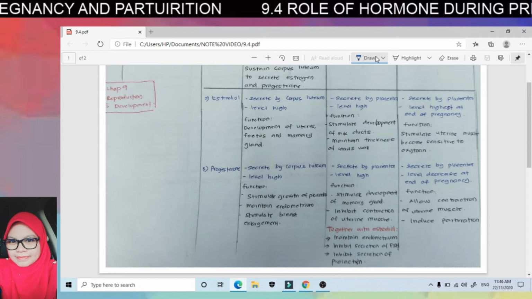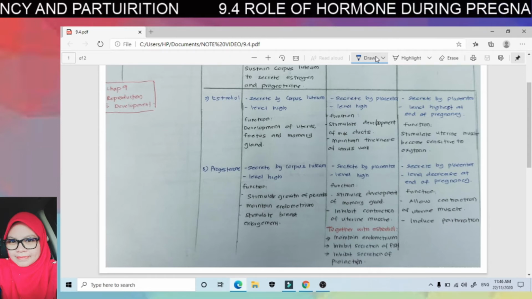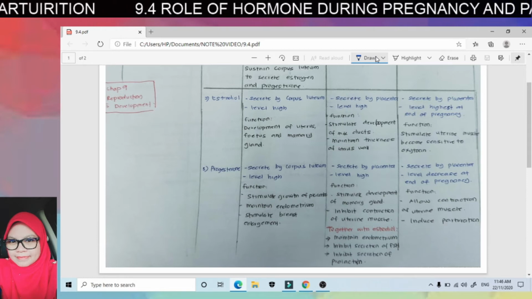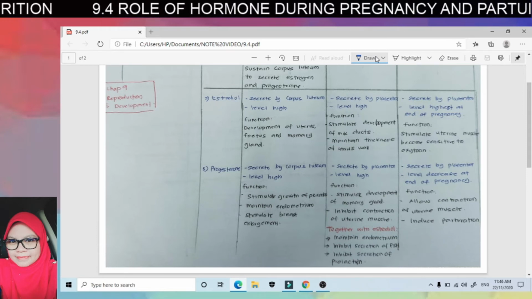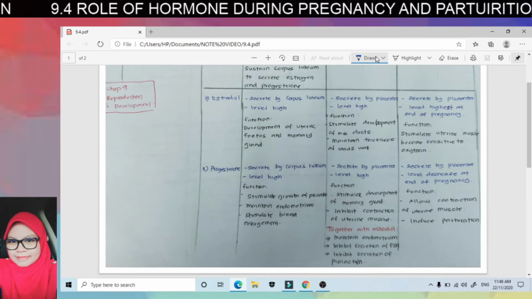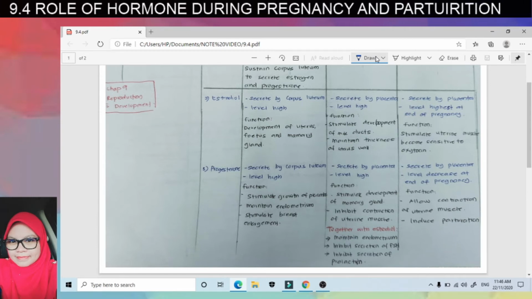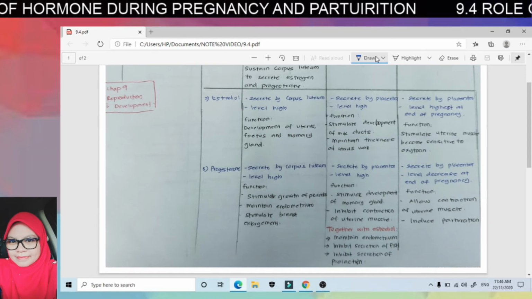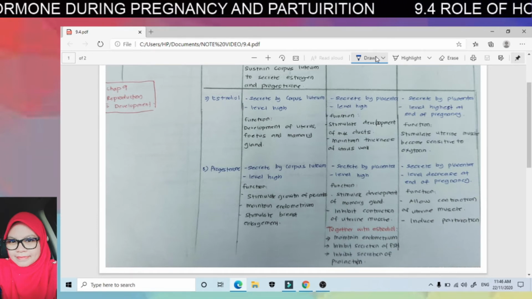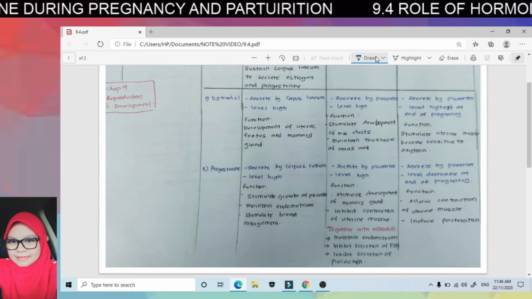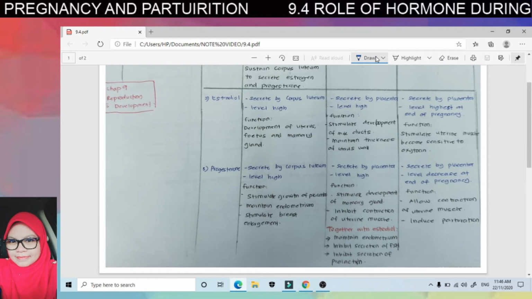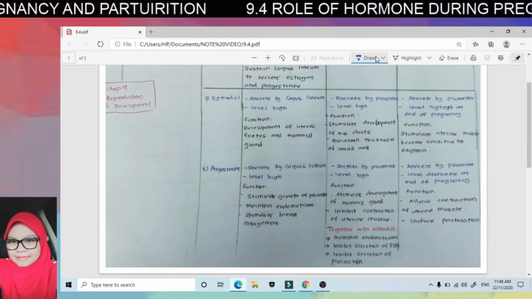So inhibiting secretion of FSH is to prevent new follicles from growing. And then both hormones, the estrogen and the progesterone, also inhibit secretion of prolactin. It means it will inhibit production of milk. Okay, so during pregnancy, memang tak akan ada susu lagi pada waktu itu.